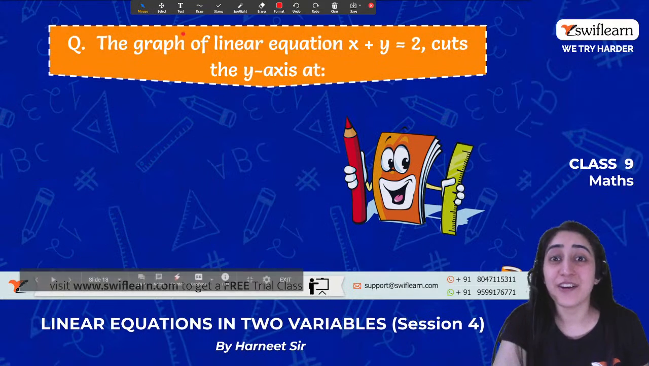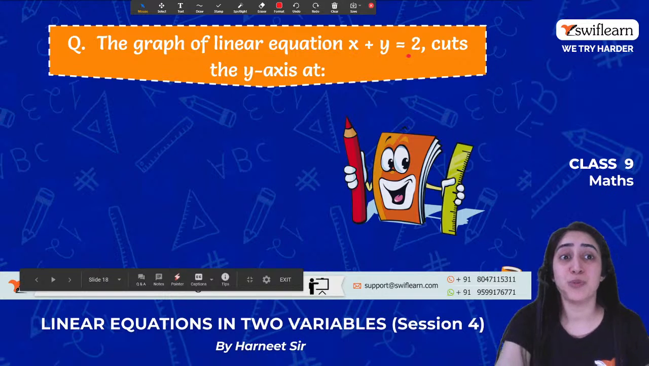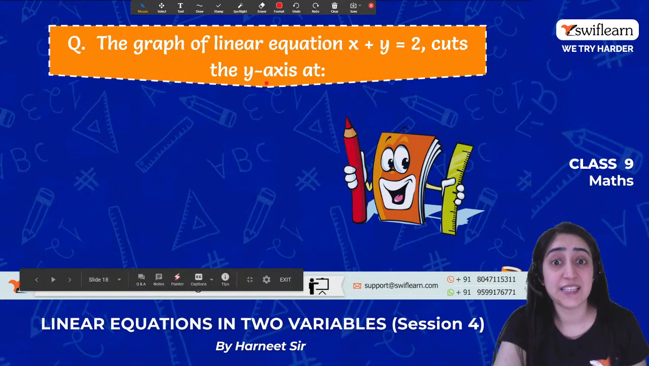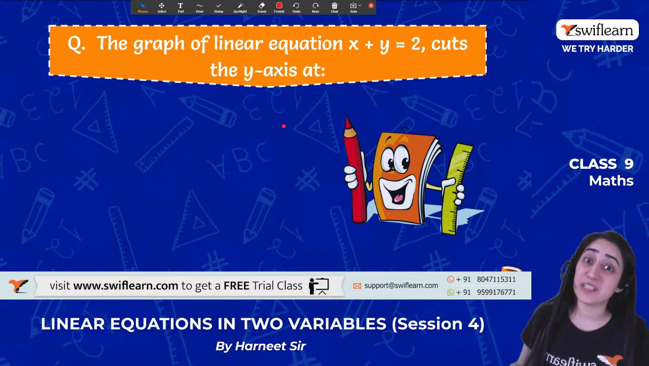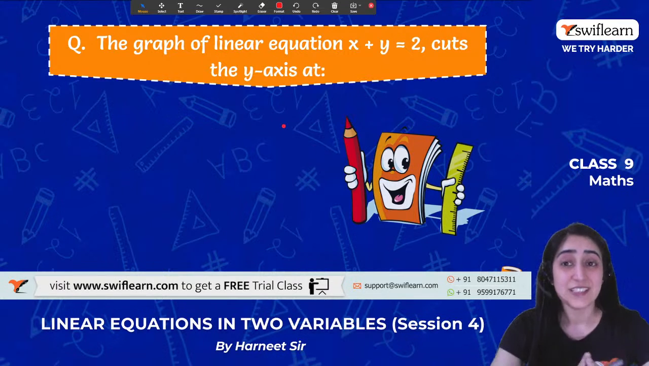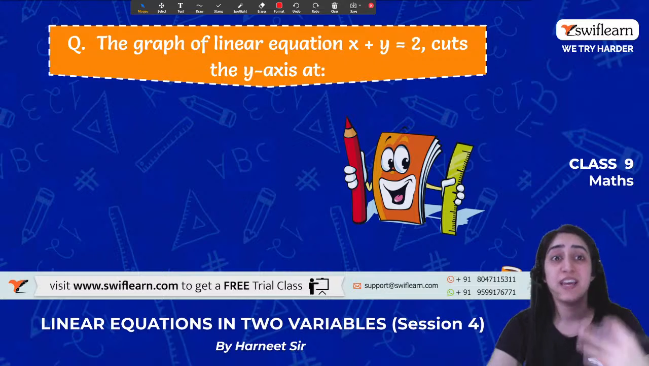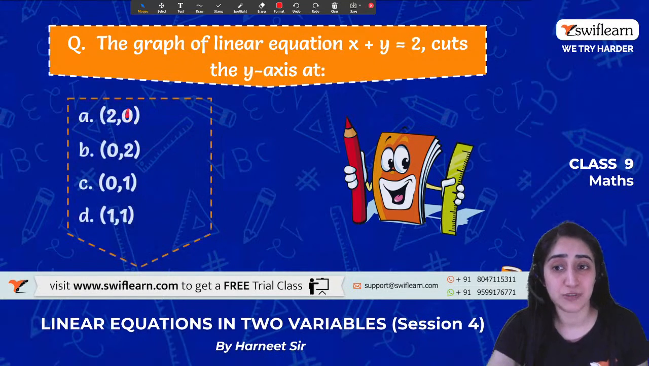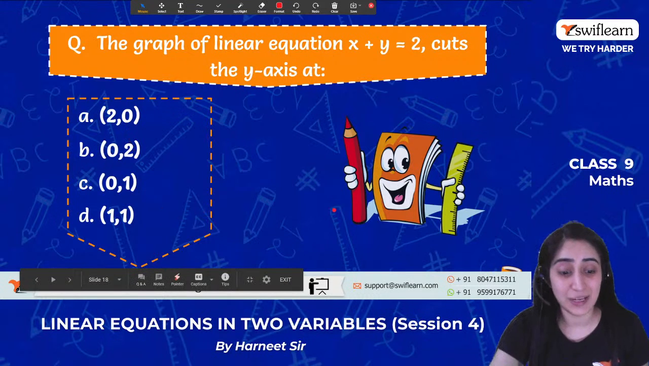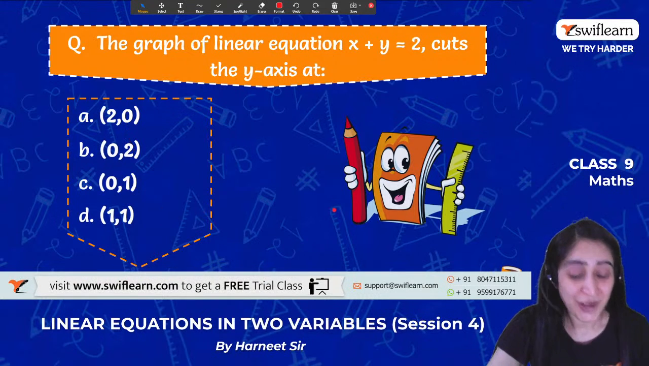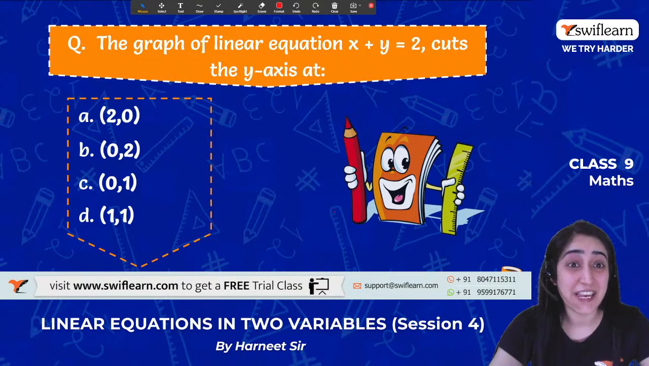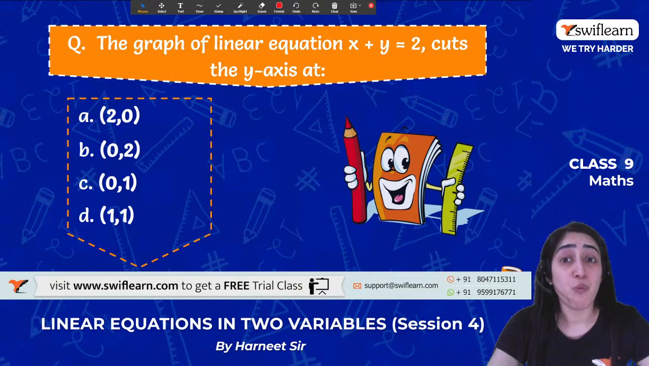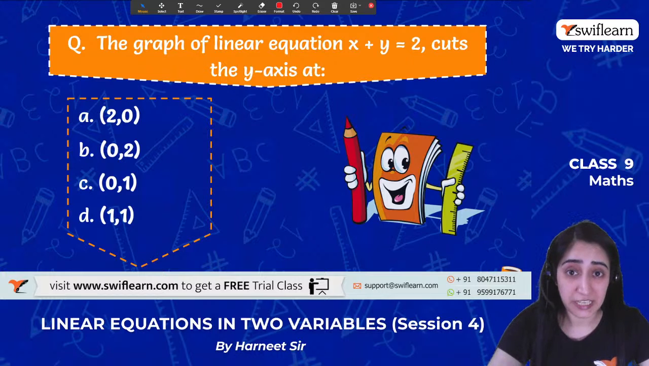question. The graph of the linear equation x plus y is equal to 2 cuts the y-axis at, see we have done this one, we'll do it once again. So the graph of the linear equation x plus y is equal to 2 will cut the y-axis at which point out of these? Any idea? Anyone can tell me? Okay, you can take some time to solve it and find out the answer. What would be the point at which this line will cut the graph's y-axis?